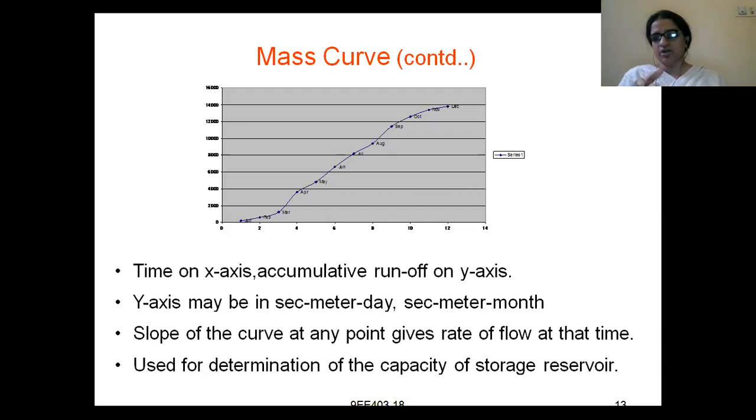Here, whatever they have shown, they have shown the volume of water with respect to time, and in which month the volume of water flowing is maximum. Slope of the curve at any point gives the rate of flow at that time. On the x-axis you have time, and on the y-axis you have runoff.